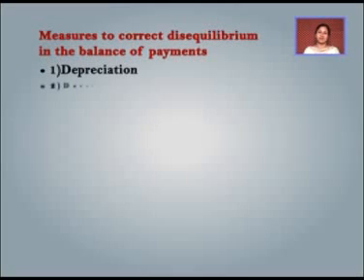Depreciation and devaluation are almost the same things. Whether depreciation or devaluation, in both the cases, the value of our currency falls in the international market.